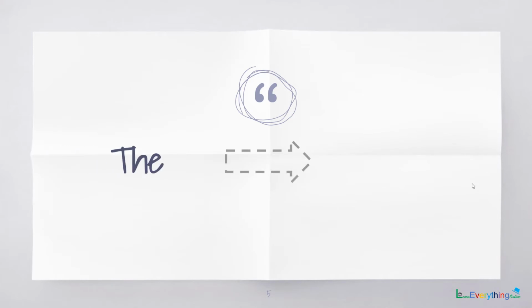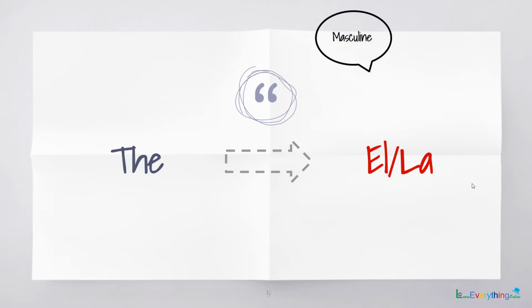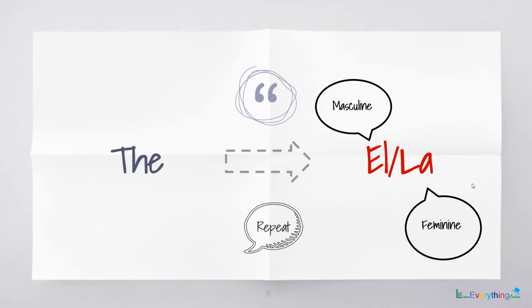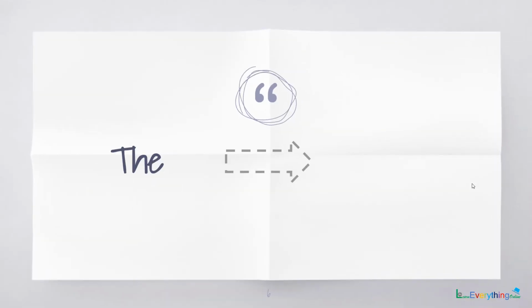The next article is the. For the, again we have the masculine and feminine form. The masculine form of the is el, and the feminine form of the is la. El and la are the singular forms. The plural forms of the are los and las. Los for masculine, las for feminine.